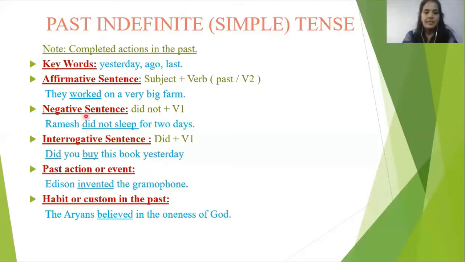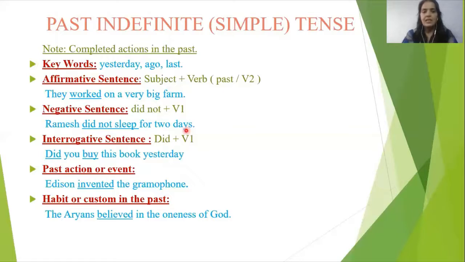So when it is a negative sentence, we use did not. And yes, remember children, this is very important. If the sentence is affirmative, only then we will use the second form of the verb. But if the sentence is negative or interrogative, we are using did. Did plus first form of the verb.